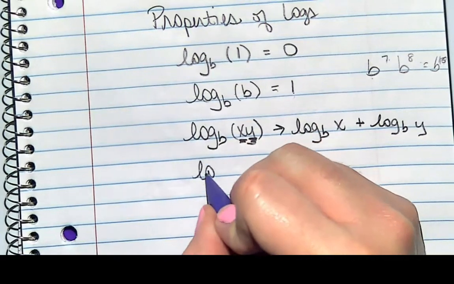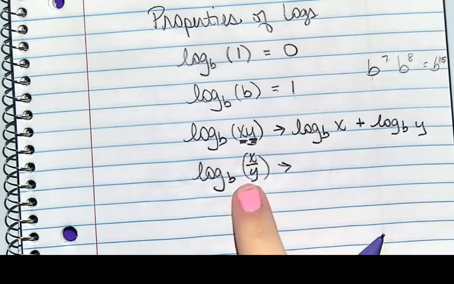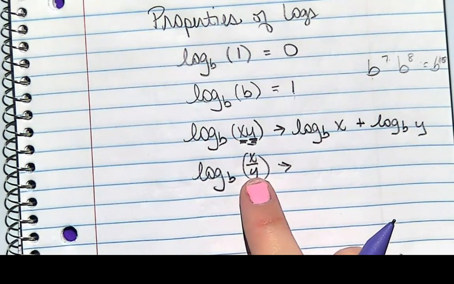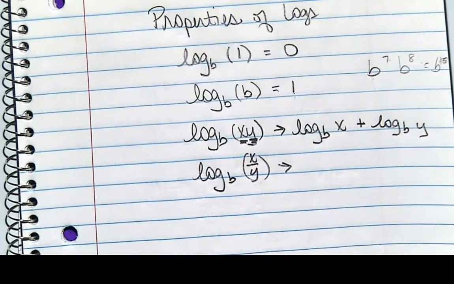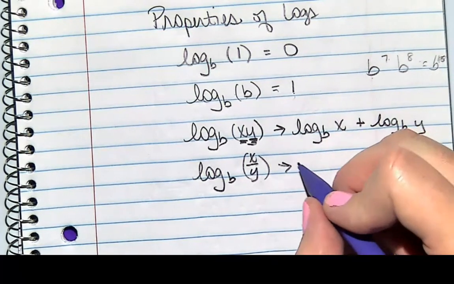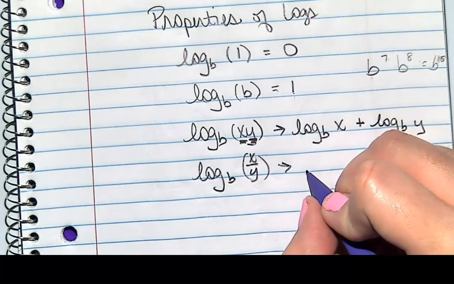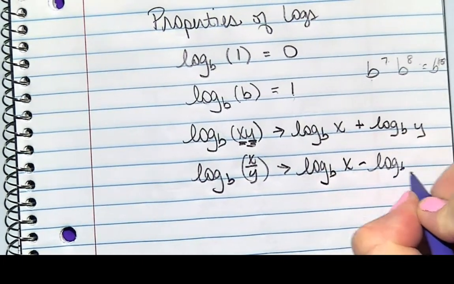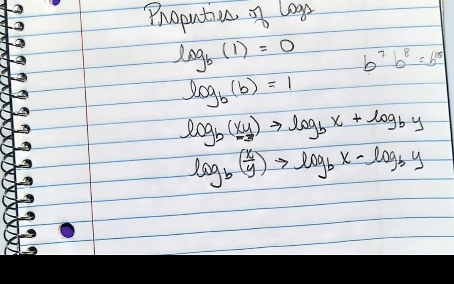All right, so if multiplication results in addition, guess what division results in? So if I've got a single log and I want to expand it, I want to make it as messy as possible, okay? I'm going to notice that I've got division on the inside. It'll be subtraction on the outside. So that'll be log base b of x minus log base b of y. And I'm saying base b, just whatever the base is, I don't care.